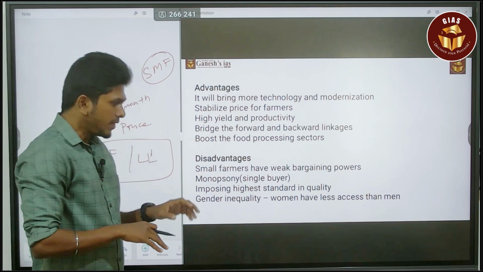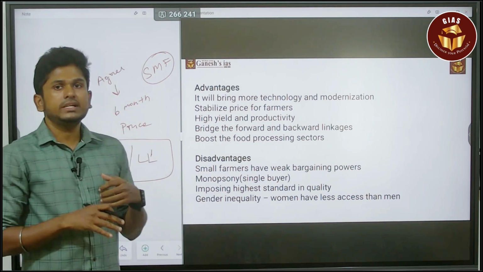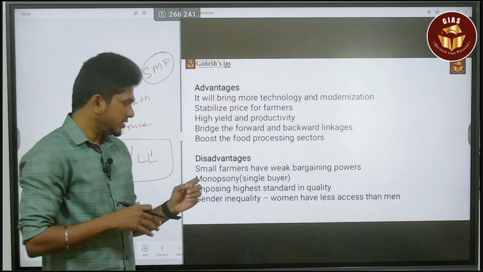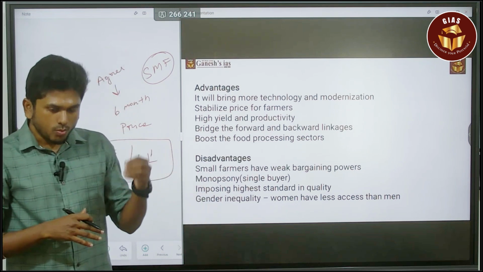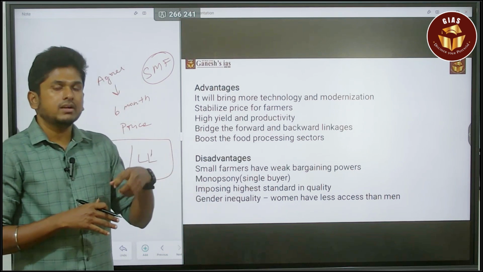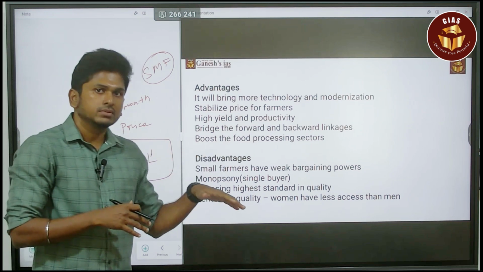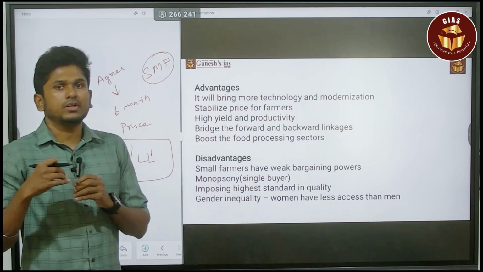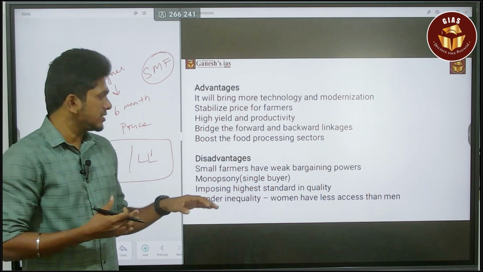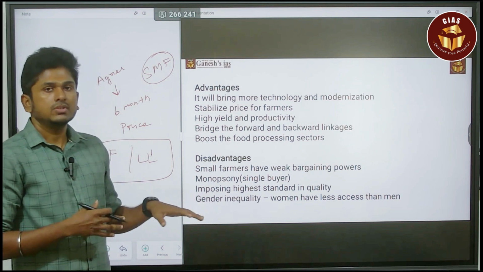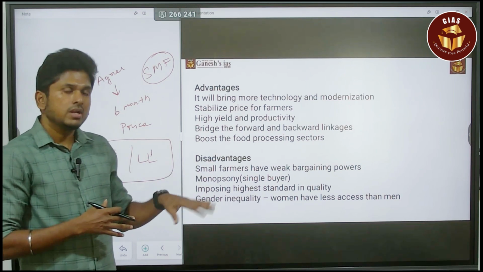Next major issue is gender inequality. Gender inequality means that land leasing and contract farming mostly end up benefiting only men. It is not going to help women's empowerment. That is also a major issue. So these are the disadvantages of contract farming.